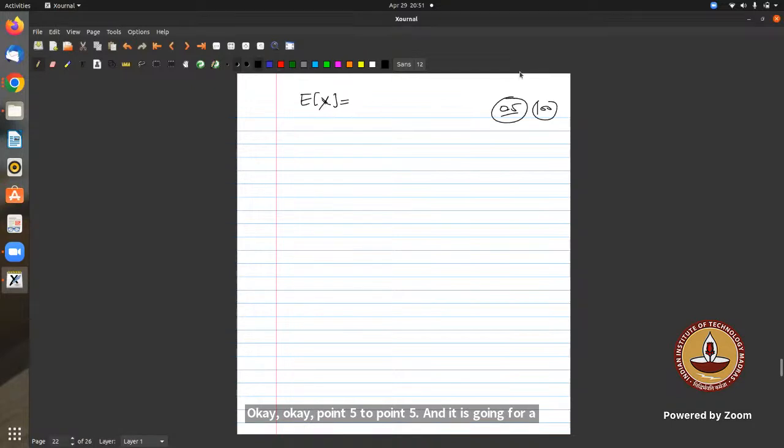Sir, n into p. This is a binomial problem, right? So the expectation is n into p, which is 100 into 0.5, which is 50. Now, yeah, now they have 100.